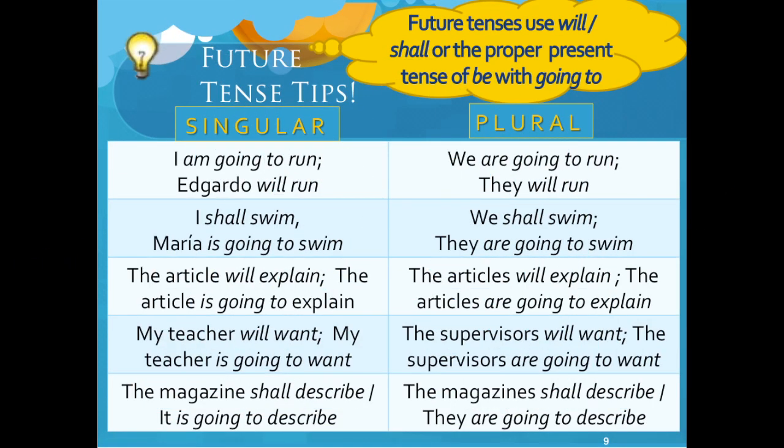In the singular, I am going to run, or Edgardo will run. I shall swim, or Maria is going to swim. The article will explain, or the article is going to explain. And in the plural form, we are going to run. They will run. We shall swim. They are going to swim. And the articles will explain, or the articles are going to explain.